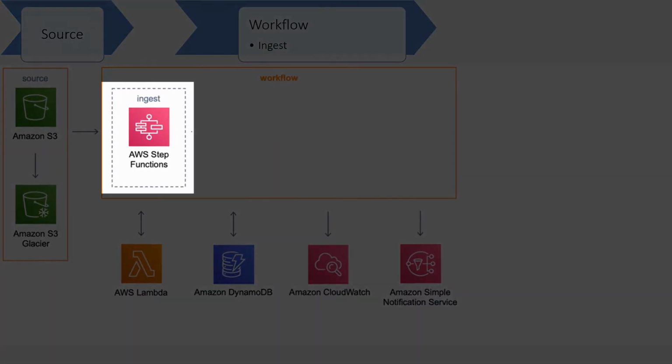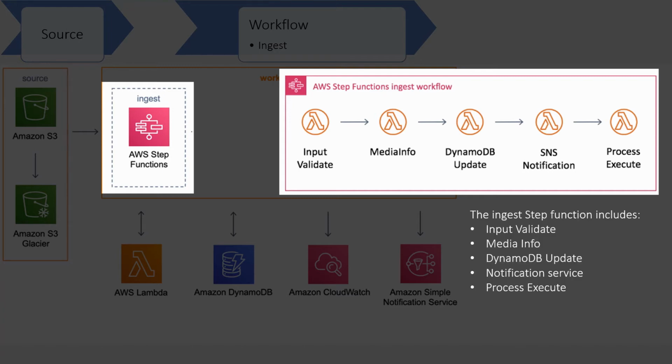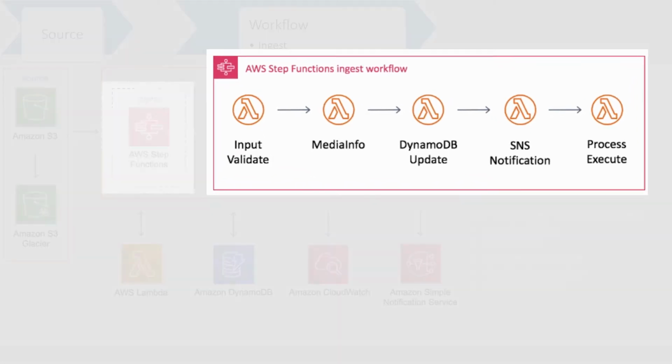So, when a new video is added to the source Amazon S3 bucket, a Lambda function triggers the ingest workflow. During ingestion, source video details are added to Amazon DynamoDB, and the content is validated using MediaInfo, an open source software that displays technical information about media files, and details are stored in DynamoDB. The ingest step function workflow includes input validate, MediaInfo, DynamoDB update, notification service, and process execute functions.